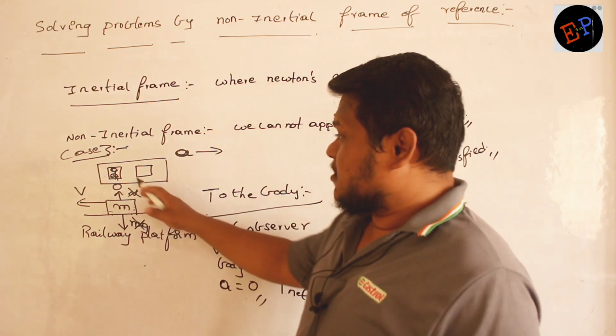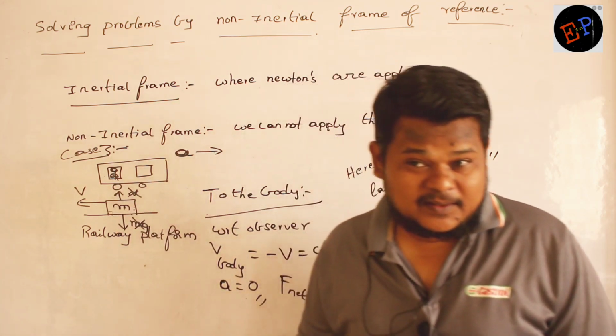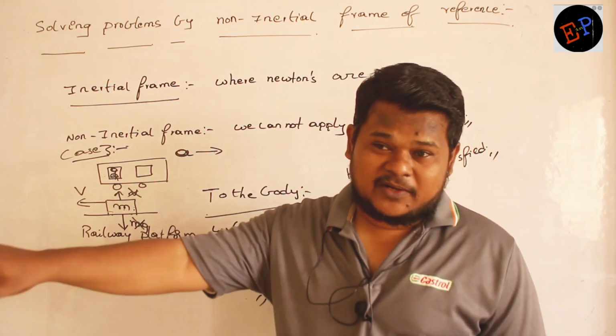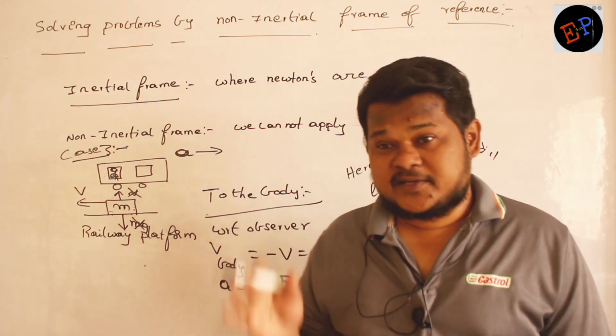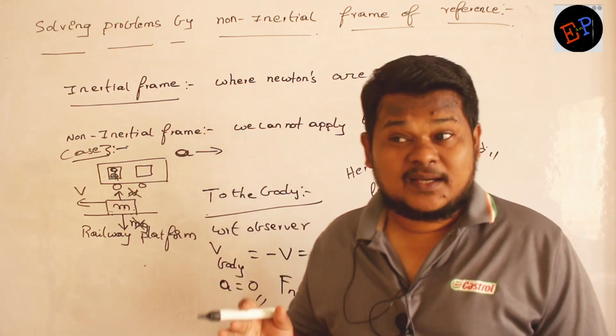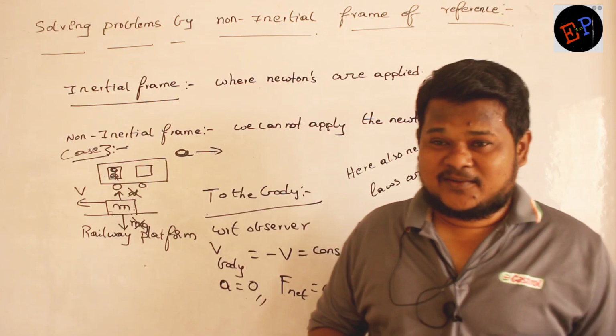Now, to this observer, how does this mass appear to be? It appears to be moving backwards with constant velocity or constant acceleration. Constant? The observer is accelerating, no?